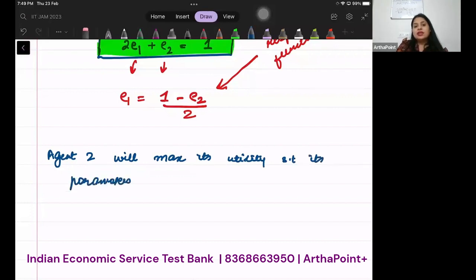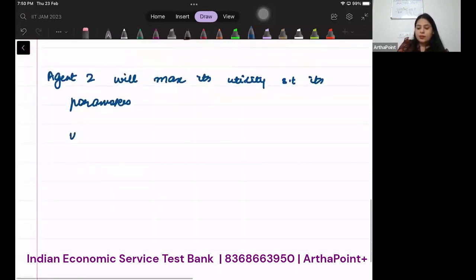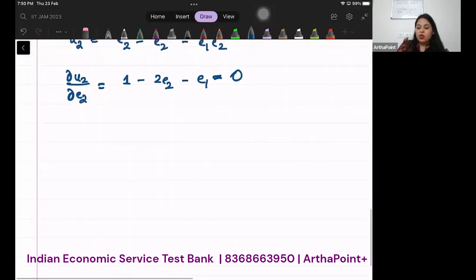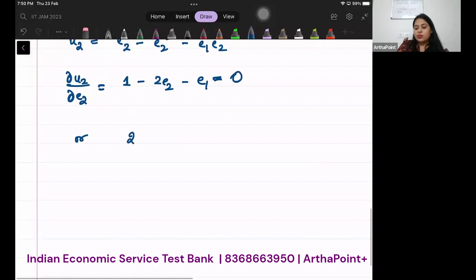What are the parameters under agent 2's control? Its effort. So U2 is E2 minus E2 square minus E1 E2. Agent 2 will differentiate this with respect to E2. So you will get 1 minus 2E2 minus E1 is equal to 0, or 2E2 plus E1 is 1.